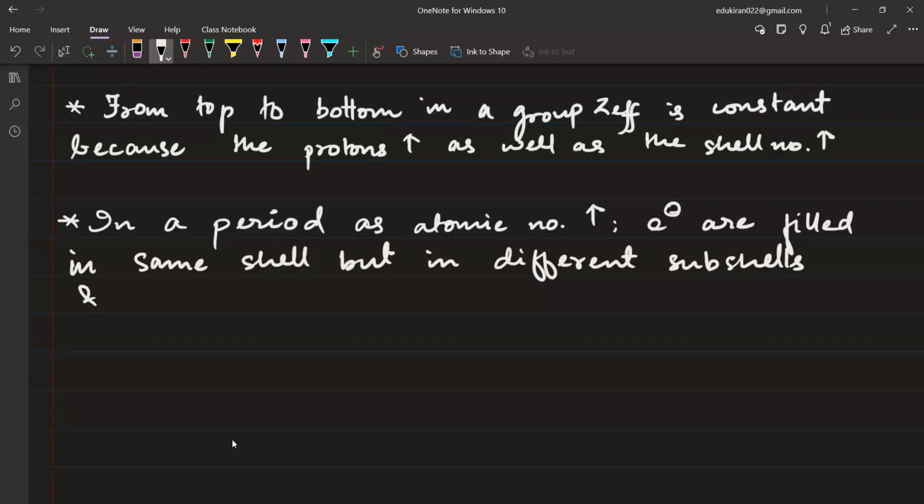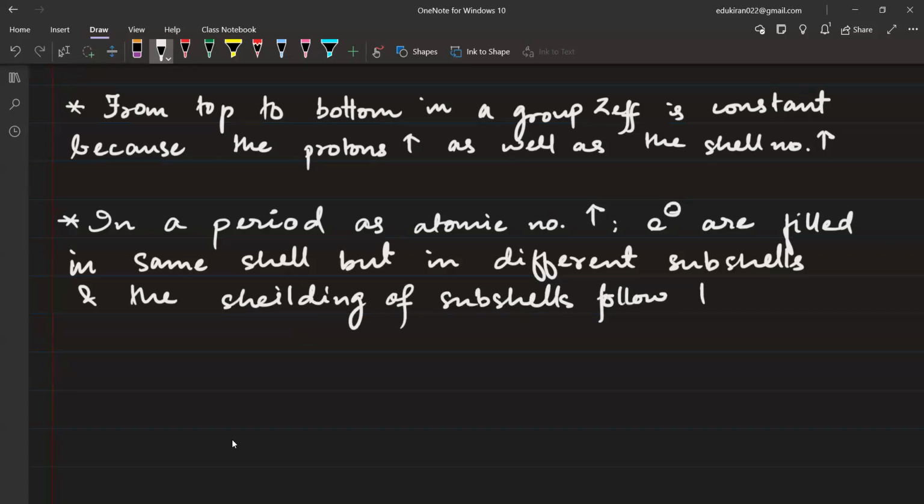And the shielding of subshells follows an order. What order does it follow? S most, then P, then D, and then F.